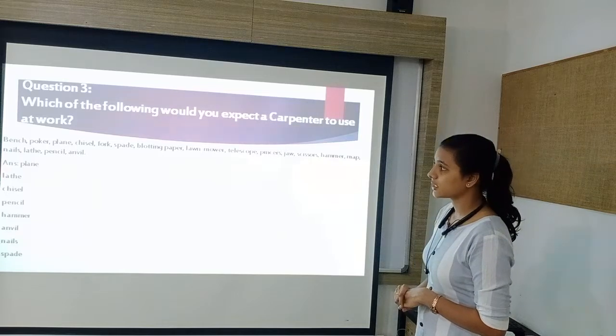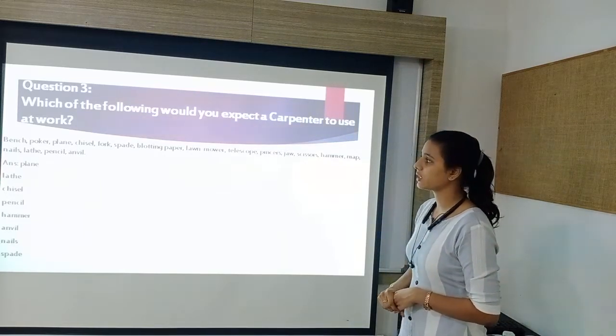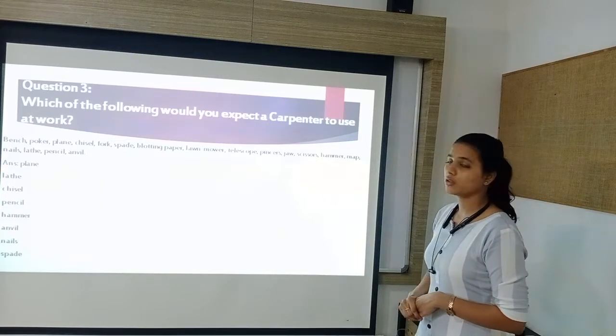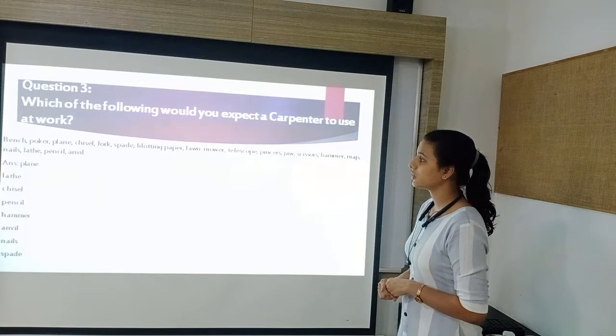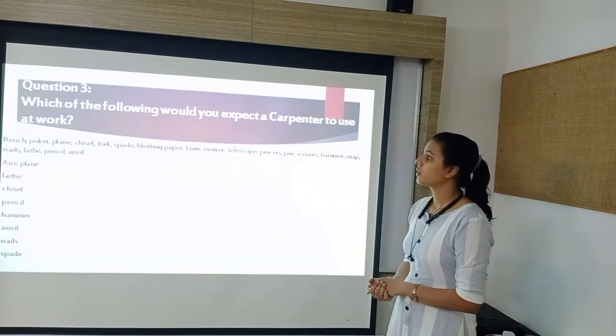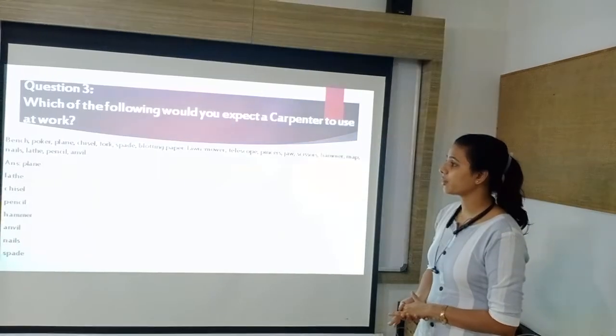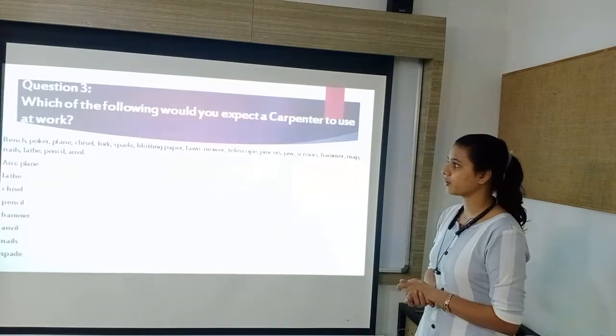Next is chisel. Yes, that is the tool of the carpenter. So we will write it. Next is fork. No, the carpenter does not use a fork. Next one is spade. Yes, the carpenter uses a spade. Next is blotting paper. The carpenter does not use paper, any kind of paper.